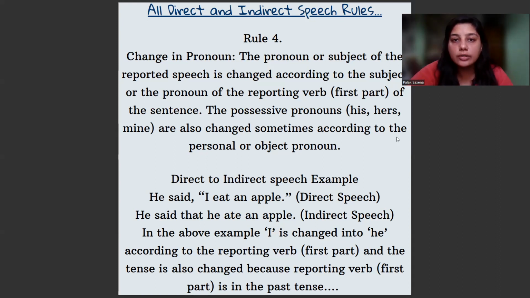Number one is to remove the inverted commas and use that. Number two is to see if the tense is in past tense, we will change the next sentence also into the past tense. So we will not include eat here. We will change eat into ate. Now, how did we change I into he? Because if you see in the reporting verb, the pronoun was he. So the next rule is whatever pronoun is used in the reporting verb, the same pronoun will be used in the reported speech. In the above example, I is changed into he according to the reporting verb, which is the first part, and the tense is also changed because the reporting verb is in the past tense.